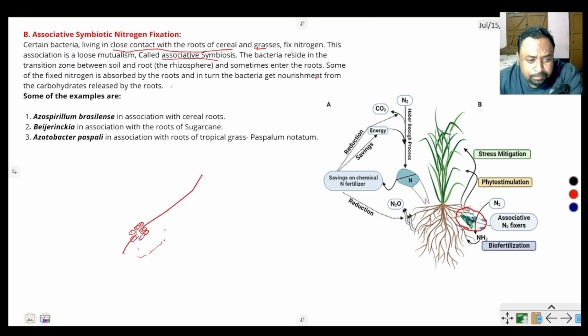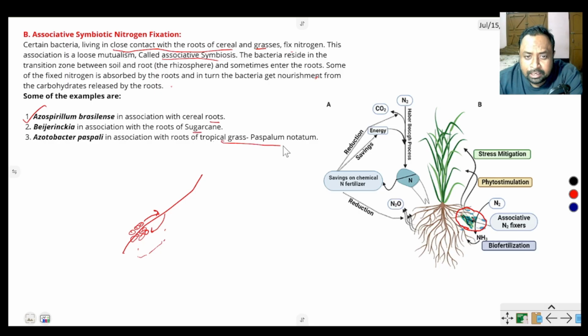Examples: Azospirillum brasilense, in association with cereal roots; Beijerinckia, in association with the root circle; and Paspalum notatum in association with tropical grass.